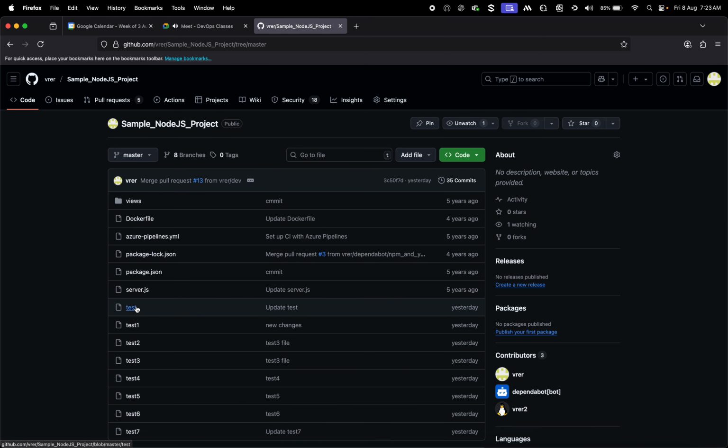I shared the documents already in the Telegram channel. Please download them, go through them, and practice. Don't miss that. I think I already shared the Linux document also. Go through that one as well.